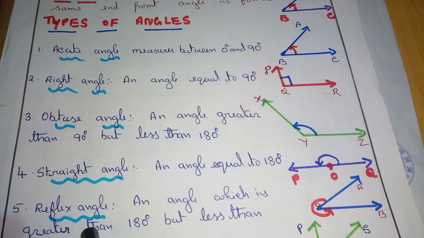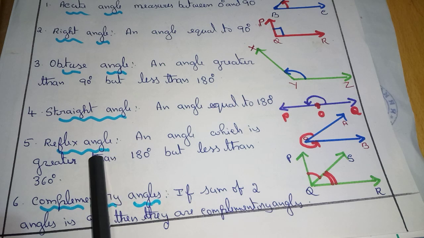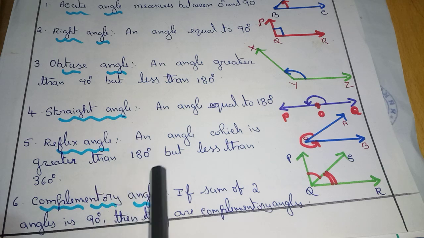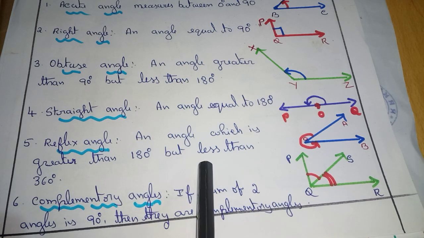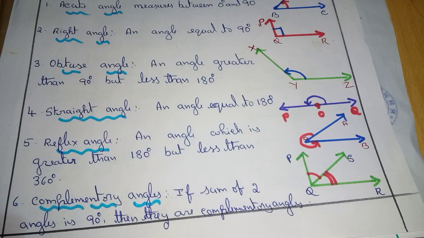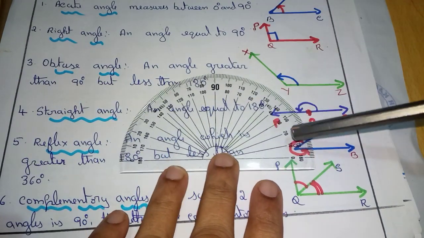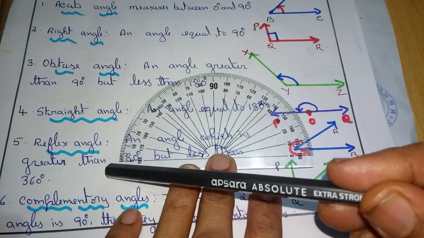Next comes reflex angle. How do you define it? Greater than 180, less than 360. An angle which is greater than 180 degrees but less than 360 degrees. In a protractor, you have a maximum of 180 degrees.